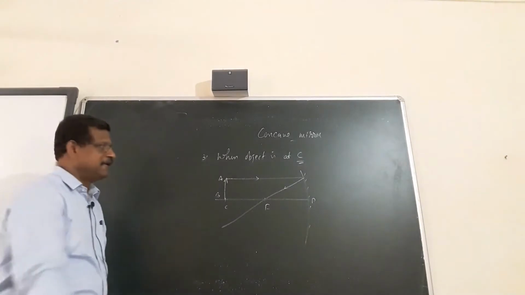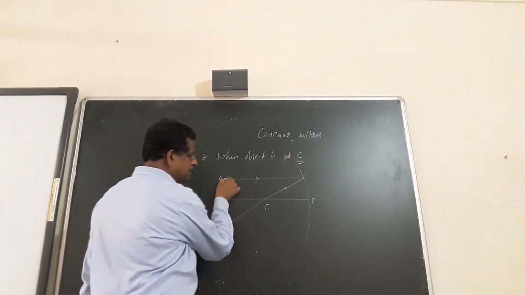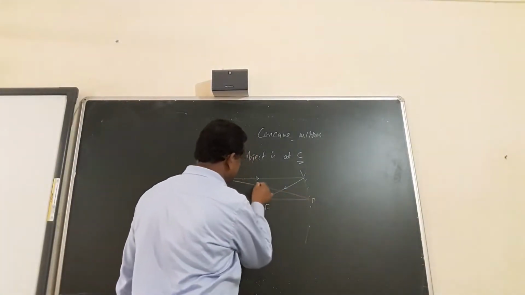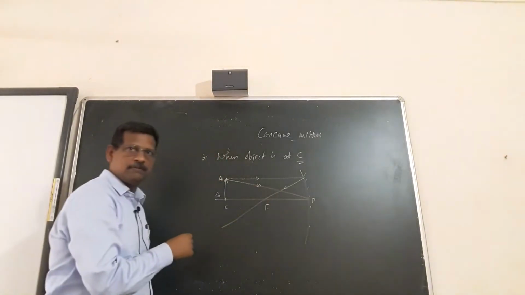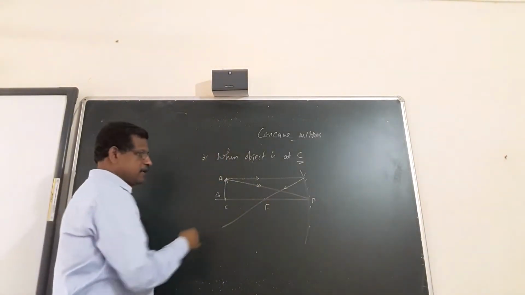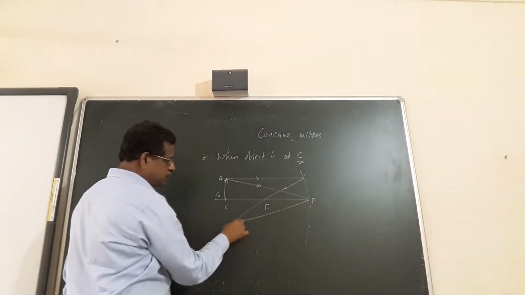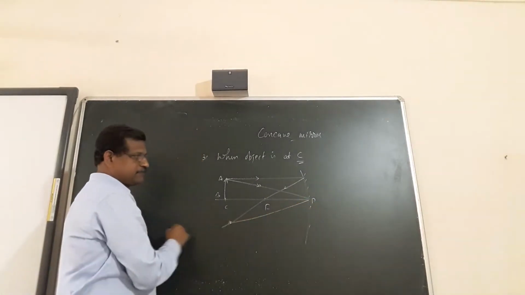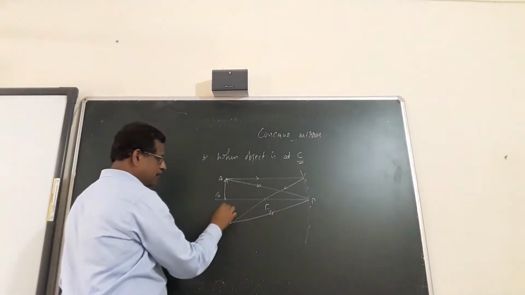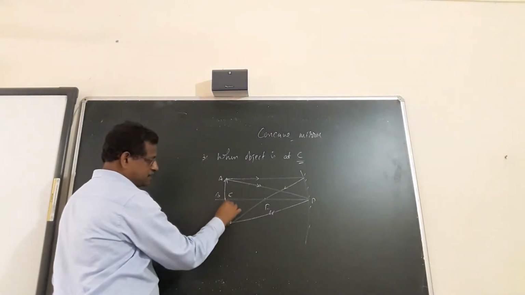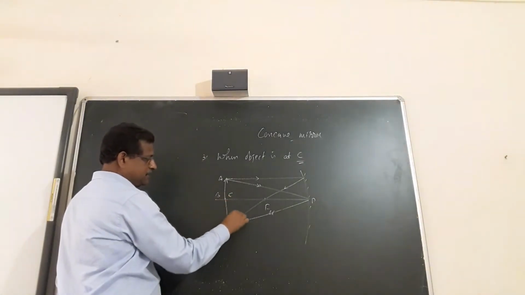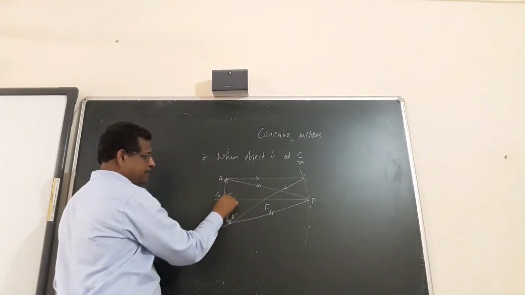Second ray reaching the point P, pole. After reflection comes and meets the first one at this point. And this is image A dash B dash which is formed at the same point.